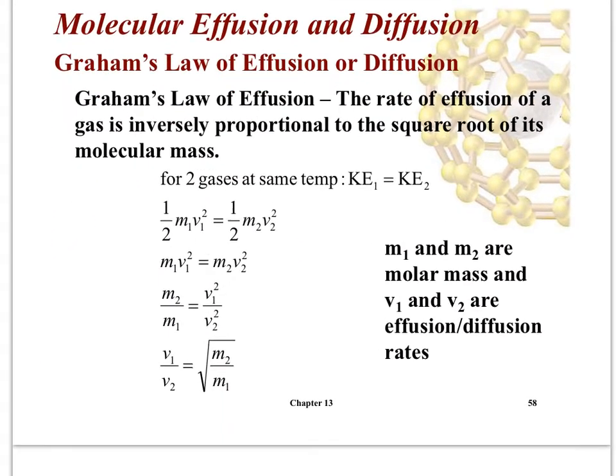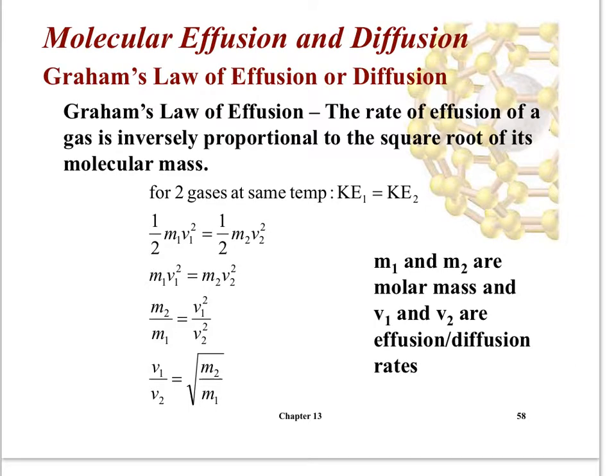He said, we're gonna derive Graham's law together here. You do not need to be able to derive it, but I think it helps you understand it better. So let's say you have two gases, gas 1 and gas 2, and they're both at the same temperature. That means their kinetic energies are the same. So kinetic energy of gas 1 is equal to kinetic energy of gas 2.